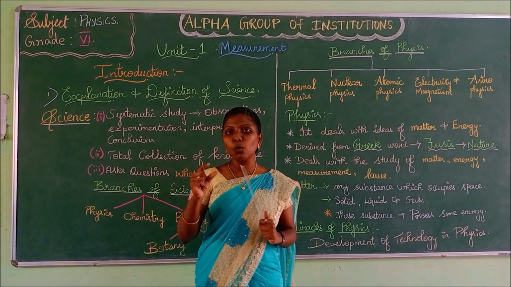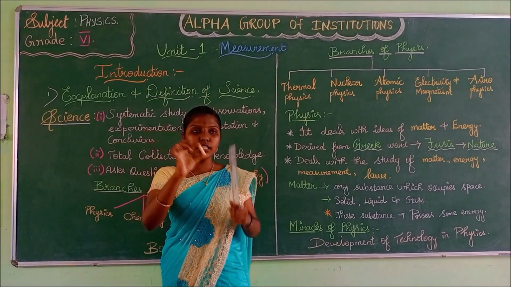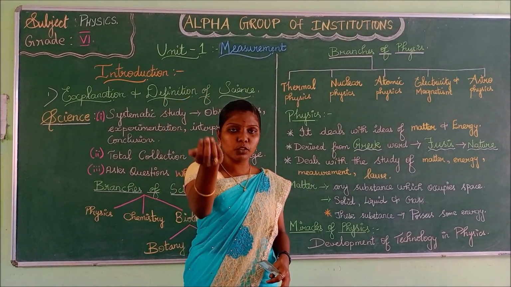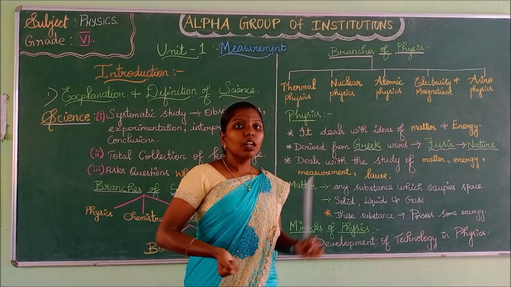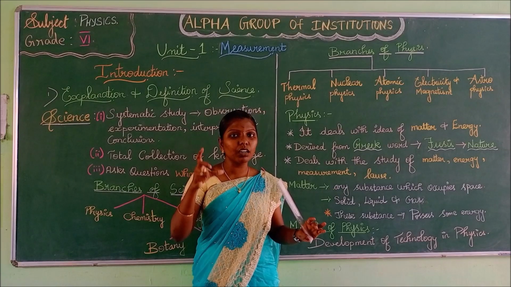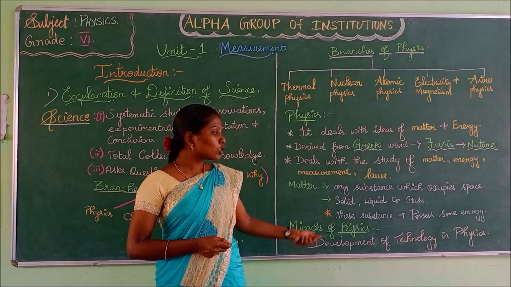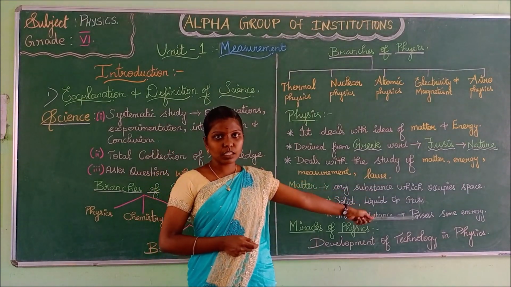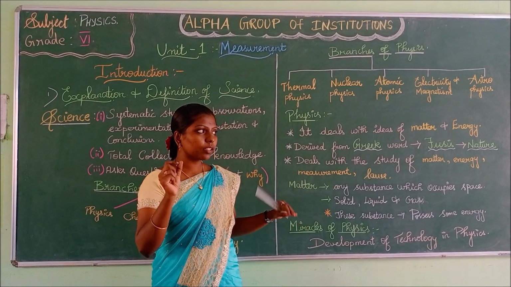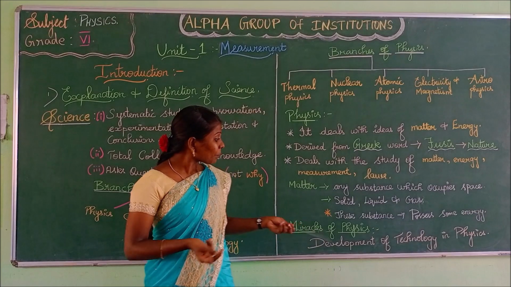For example, if I keep this chalk piece on the table, it occupies some space, and this chalk piece has some mass. That is, matter is a substance which occupies space and has mass. There are three states of matter, namely solid, liquid, and gas. You might have studied in other classes or you will study further.